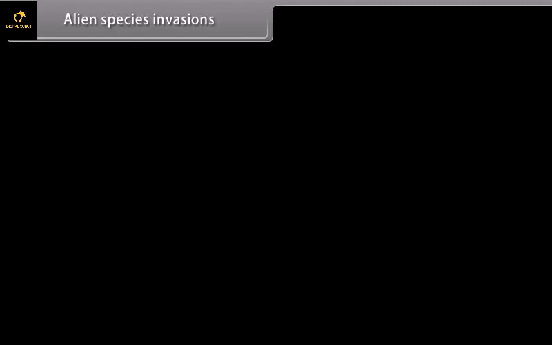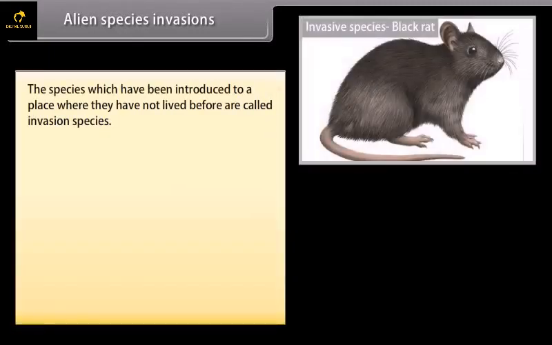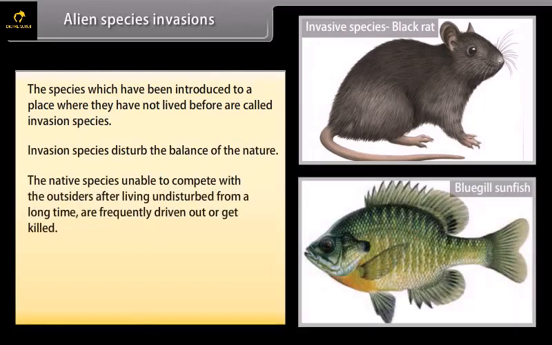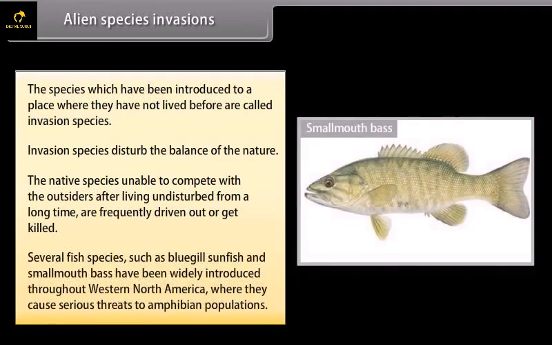Alien species invasions. The species which have been introduced to a place where they have not lived before are called invasion species. Invasion species disturb the balance of nature. The native species, unable to compete with the outsiders after living undisturbed for a long time, are frequently driven out or get killed. Several fish species such as bluegill, sunfish and smallmouth bass have been widely introduced throughout western North America, where they cause serious threats to amphibian populations.